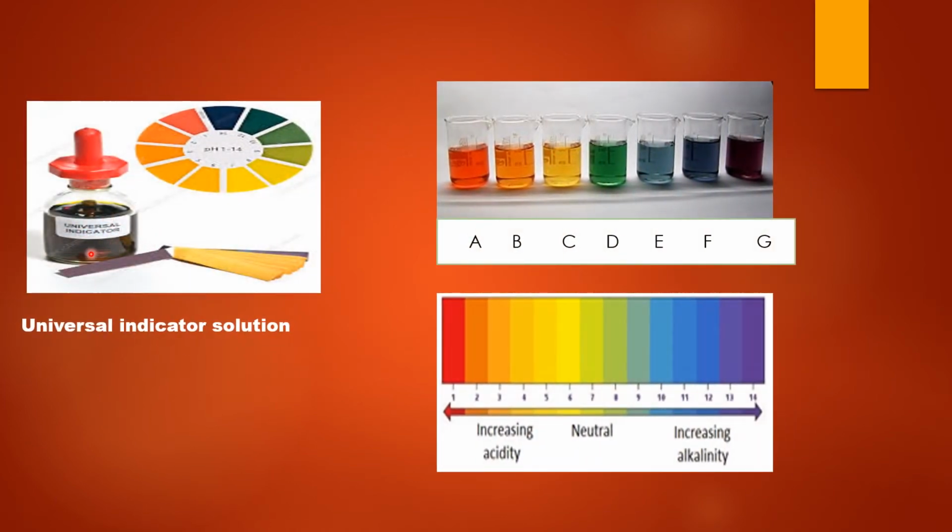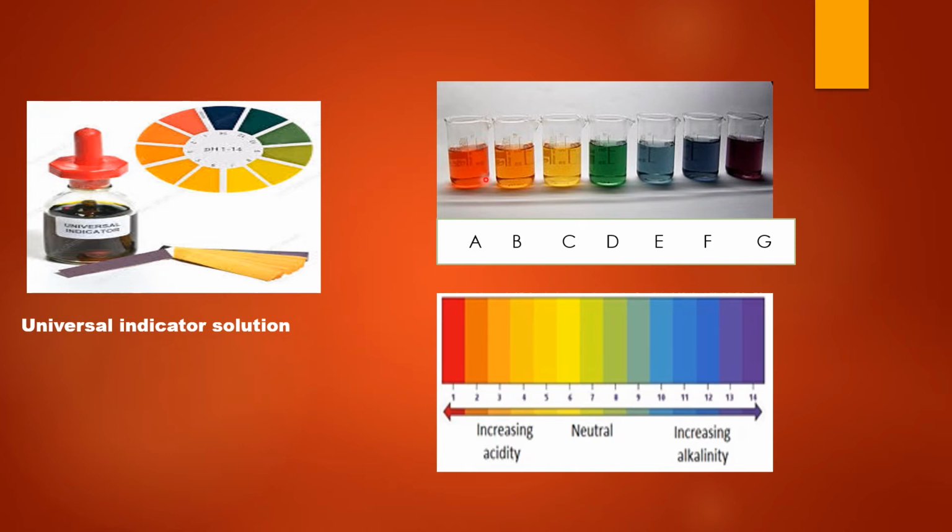This is the universal indicator solution. This solution is a mixture of various indicators, and the universal indicator solution is used to determine whether the given solution is acidic, basic or neutral. So suppose I am given 7 different solutions in beakers. I don't know the names of the solutions. All the solutions are colorless in nature.